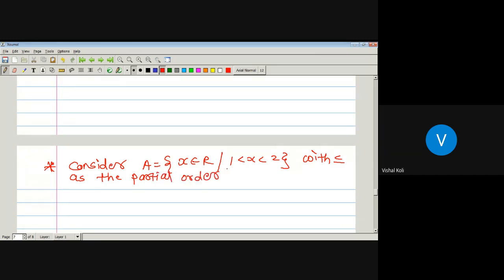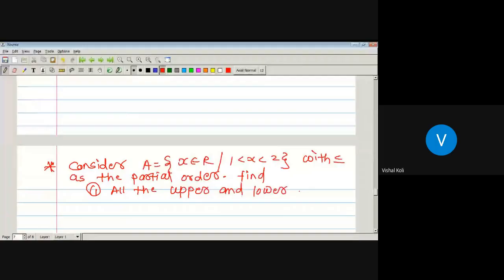Okay, and now we have to find all the upper and lower bounds of set A, and in the second part we have to find the greatest lower bound and least upper bound of set A.